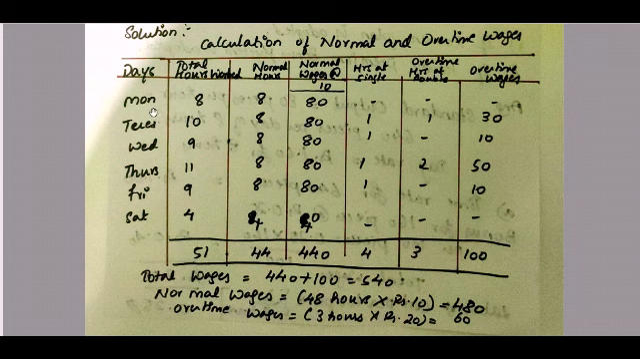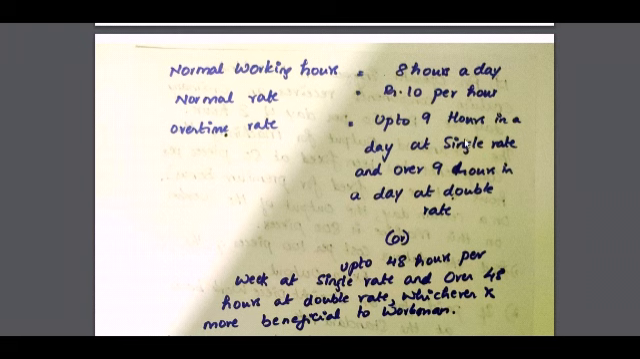So on Monday, 8 into 10, 80 rupees. So normal hours into 10 rupees. Tuesday, 8 into 10, 80. Wednesday, 8 into 10, 80. Thursday, 8 into 10, 80. And on a Saturday it is 10 into 4, which is 40. Now let us calculate the overtime wages, hours at single rate. What have they told in the question? Up to 9 hours, it is at single rate.